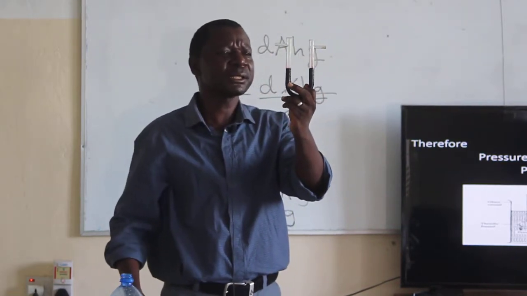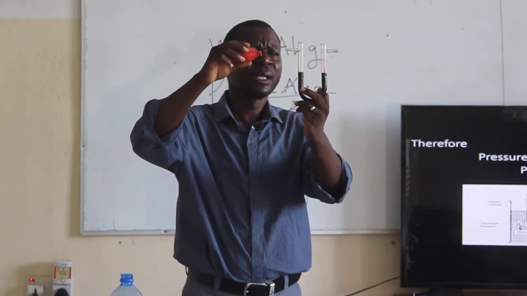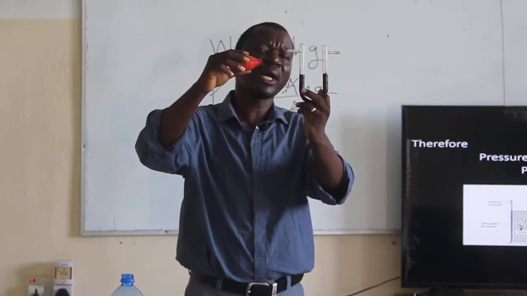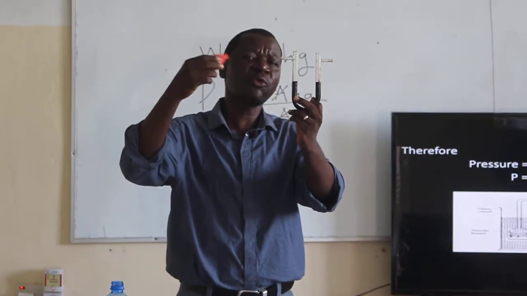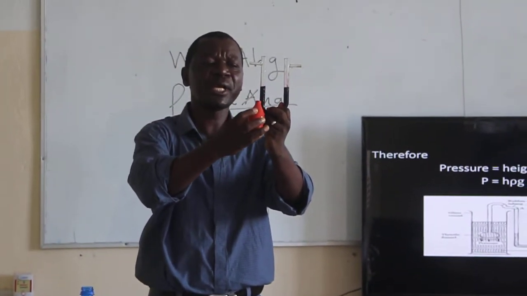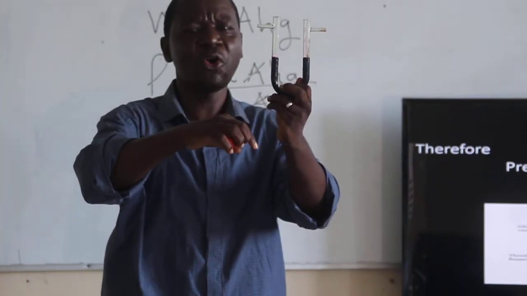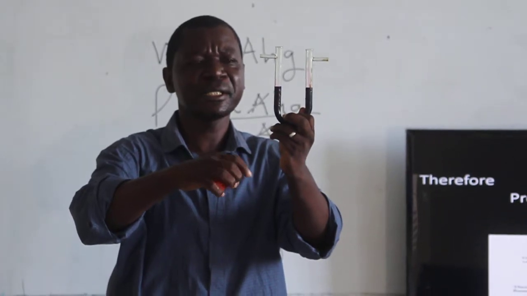But the moment you blow on one side, then the side where the pressure will be high, the level will go down. Meaning that the deeper it goes, the pressure increases.